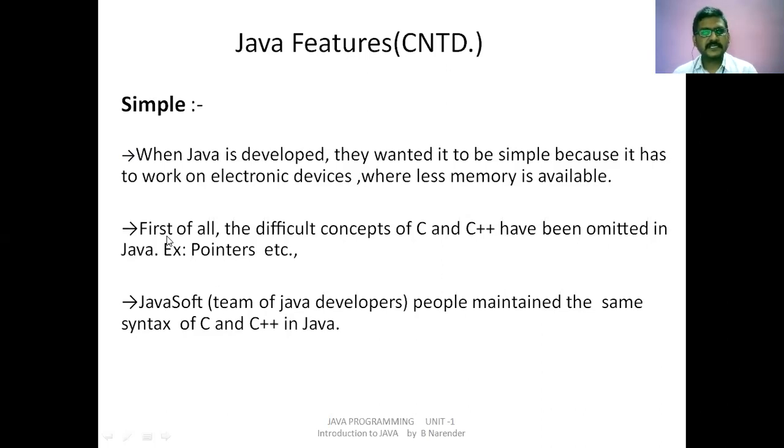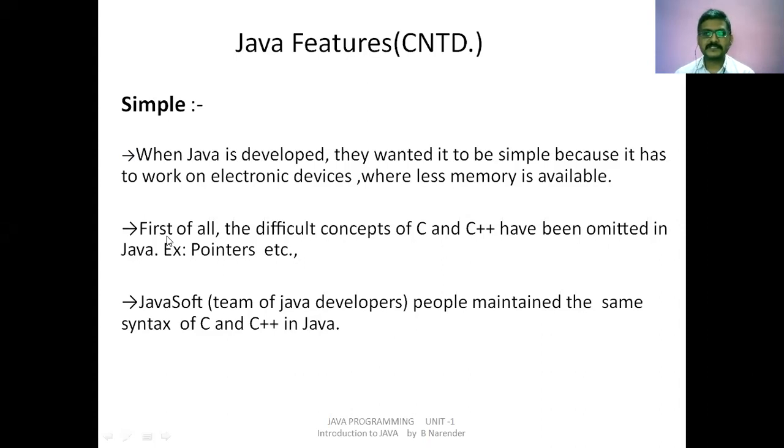It is mentioned that it has omitted some difficult concepts like pointers and goto statements. Next, you can observe the third point, JavaSoft. JavaSoft is nothing but a team of Java developers. These are the people who maintain the same syntax of C and C++ in Java.